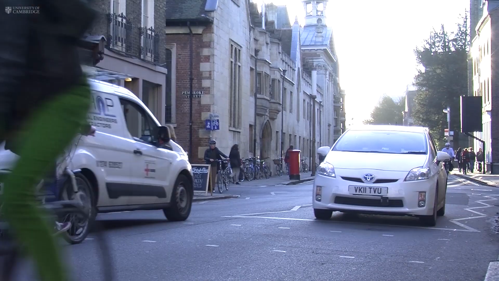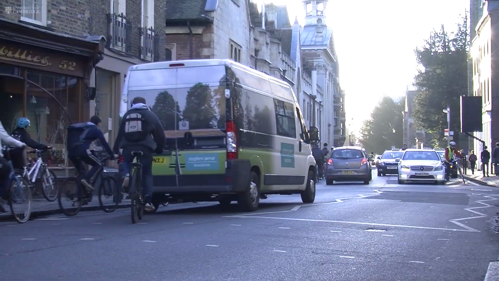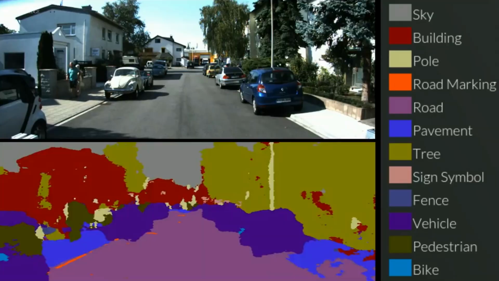So there are three main technologies behind autonomous cars. The first one is where am I, the second one is what's around me, and the third one is what am I going to do next. In this work, we address the first two with our relocalization system and our semantic segmentation system, SegNet.